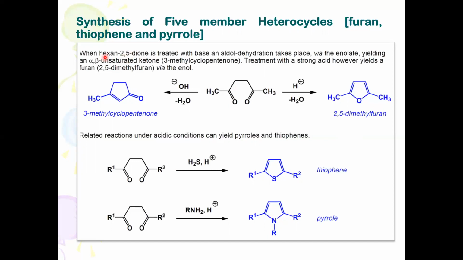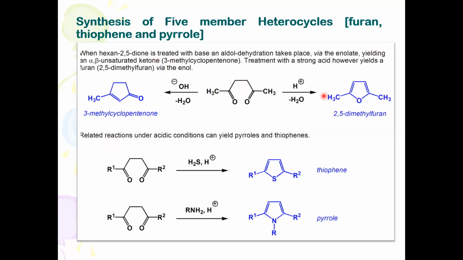But methyl groups are there, so 1, 2, 3, 4, 5, 6: first carbon, second carbon, third carbon, fourth carbon, fifth carbon, sixth carbon. Hexane-2,5-dione: second carbon and fifth carbon have keto groups.